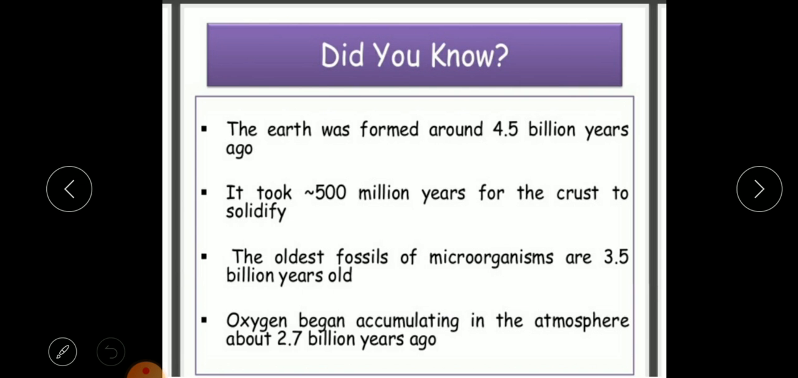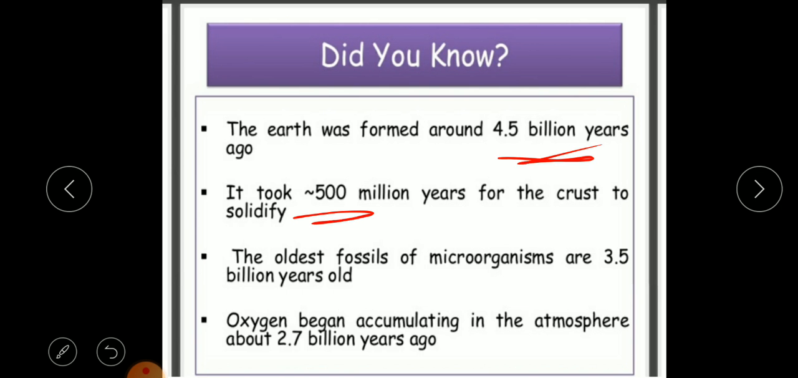Now, the earth was formed around 4.5 billion years ago. Because we are talking about origin of life, we need to understand where it started. And as we date back, we understand that earth was formed around 4.5 billion years ago. It took approximately 500 million years for the crust to solidify.